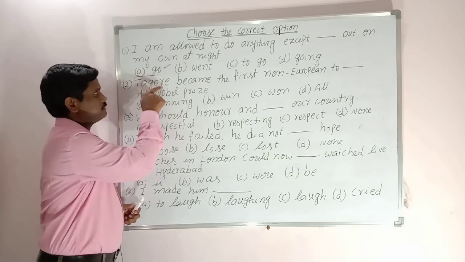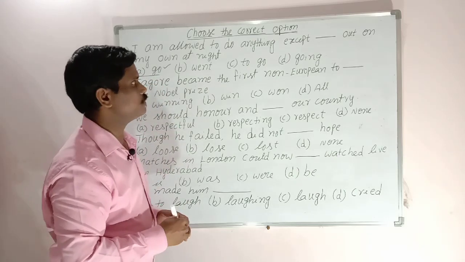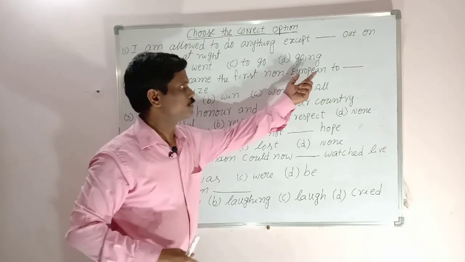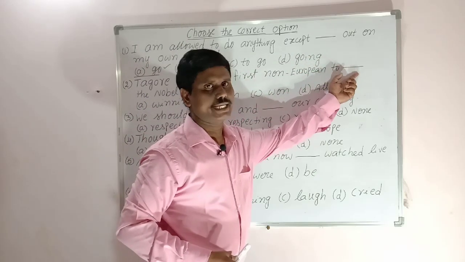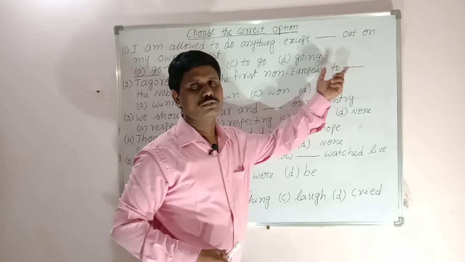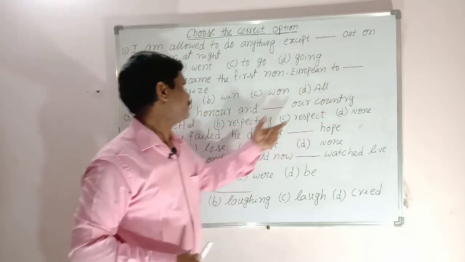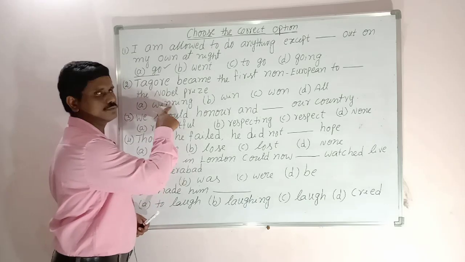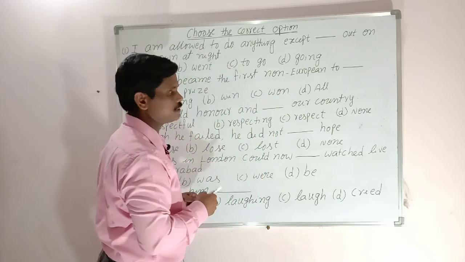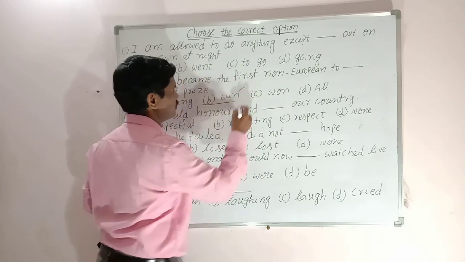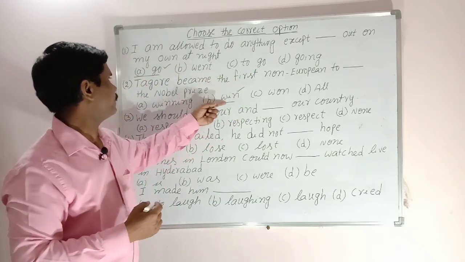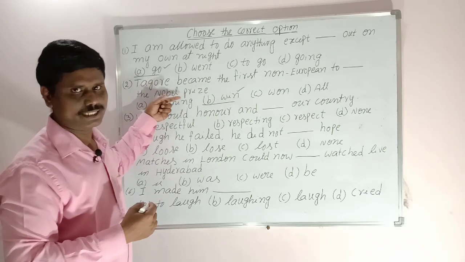Rabindranath Tagore, we know. Tagore became the first non-European to dash the Nobel Prize. Here, after "to" there is the dash. That means to-infinitive. After "to" we always use verb 1 or base form. The options are winning, verb 1 ing form; win, verb 1; won, that is verb 2 or verb 3. So the correct answer is win. Tagore became the first non-European to win the Nobel Prize. This is the correct answer.